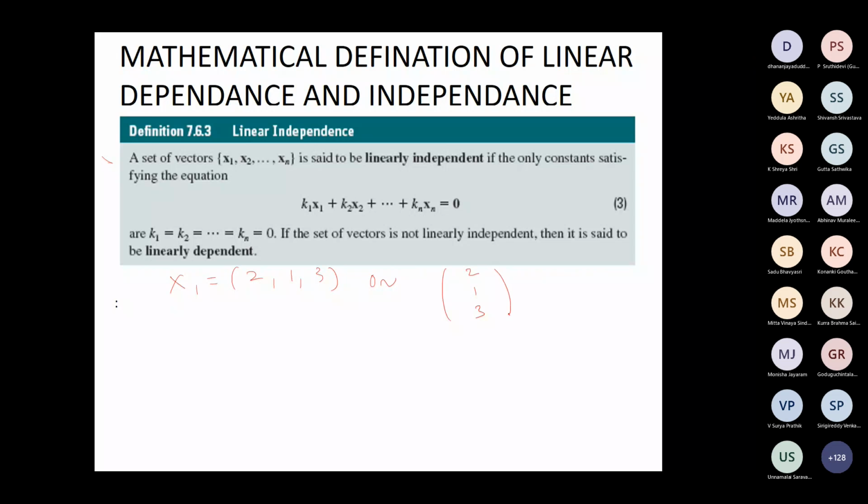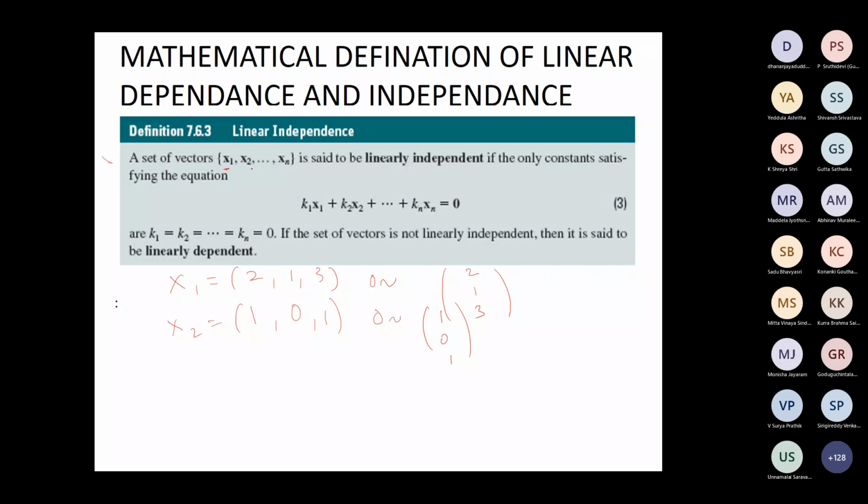It doesn't matter. According to our convenience, we can take 2, 1, 3 as a row or as a column. So this is a vector. Or say x2 is equal to 1, 0, 1, or we can take it as a column. These are vectors.